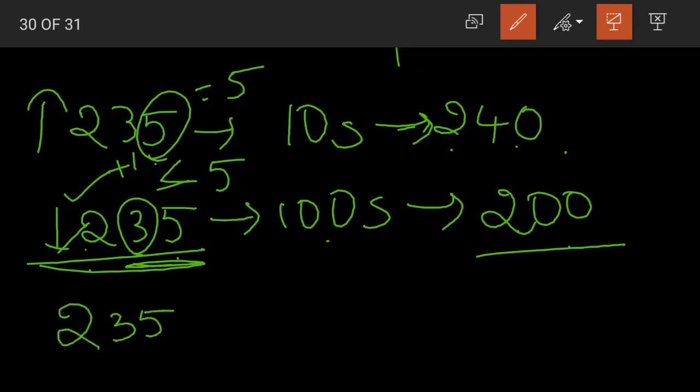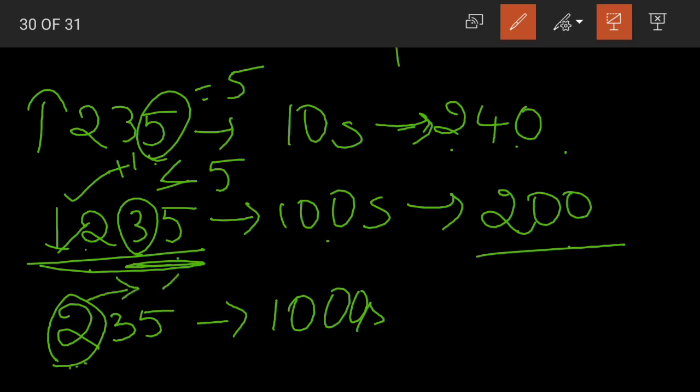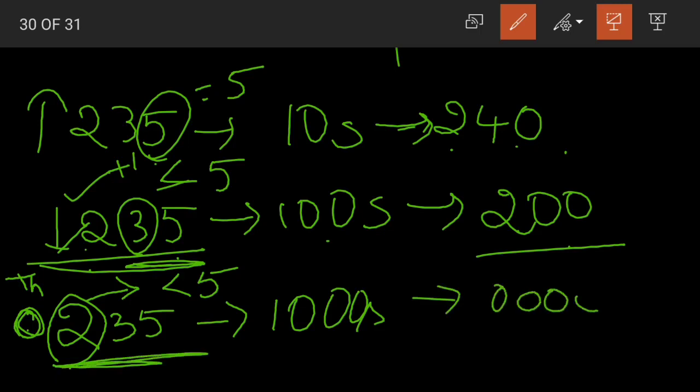Now when 235 is rounded off to the nearest thousands, again what to do? We look at the number in hundreds place. It is 2, that is less than 5. So we leave the digit in thousands place unchanged. In thousands place we have 0, so we write 0 as it is and replace the digits in ones, tens and hundreds with zeros. Even if you write 4 zeros or 8 zeros, the number will be read as 0 only. So technically this 235 lies between 0 and 1000.